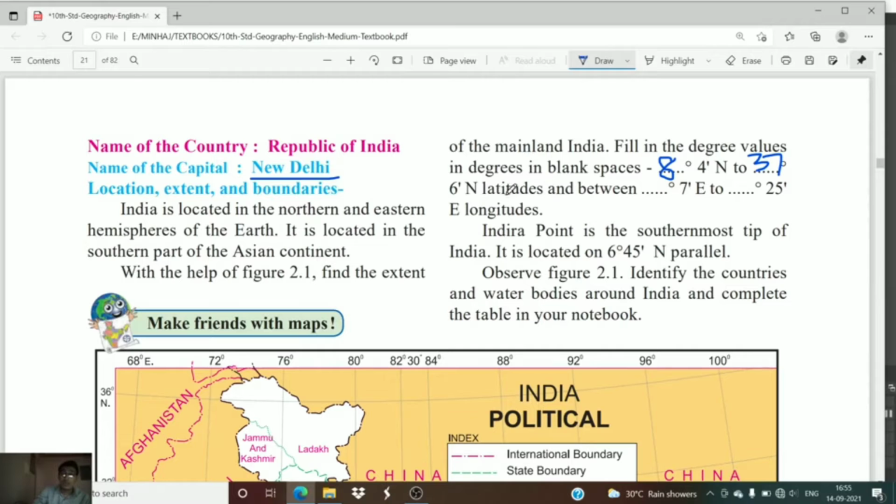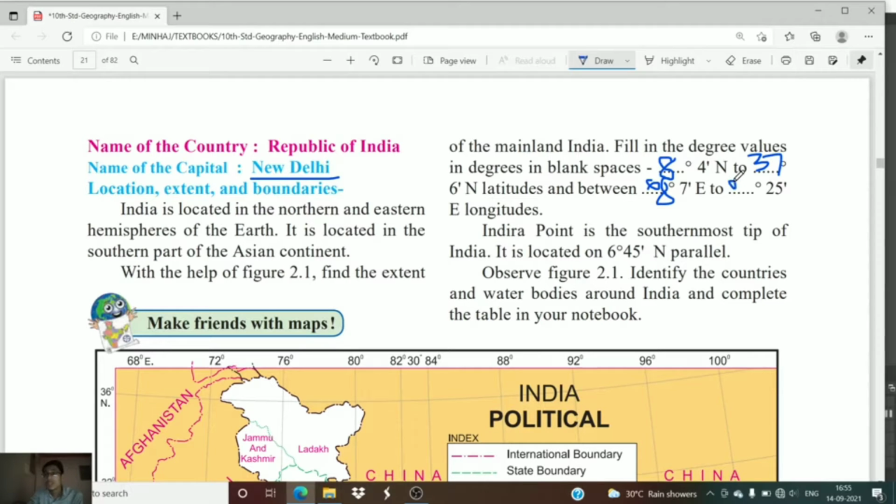This is the latitude of our country, and the longitude of India is 68 degrees 7 minutes east to 97 degrees 25 minutes east.